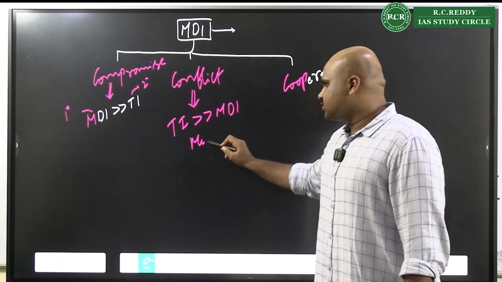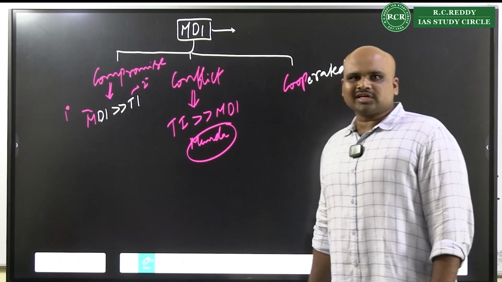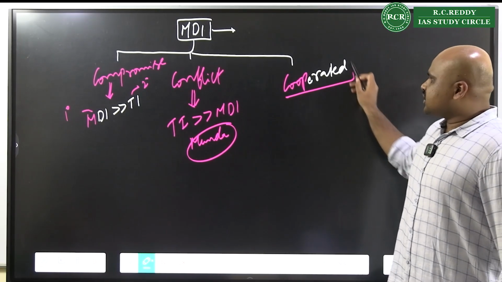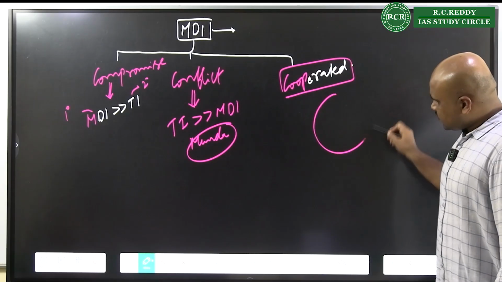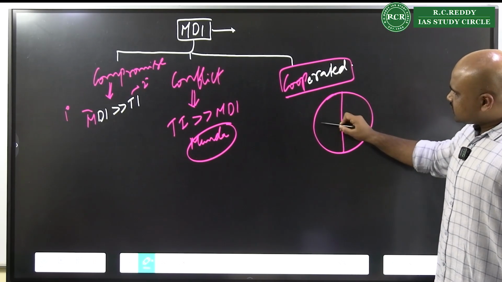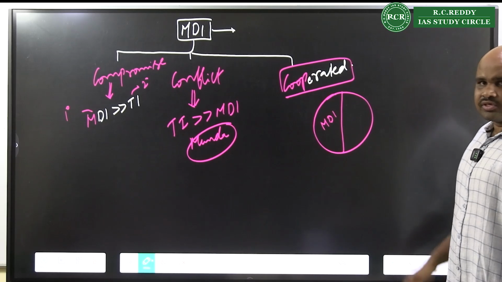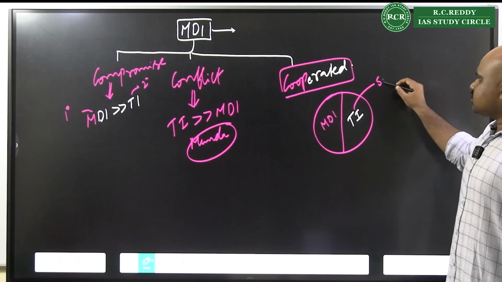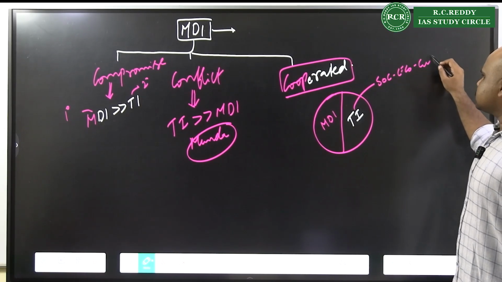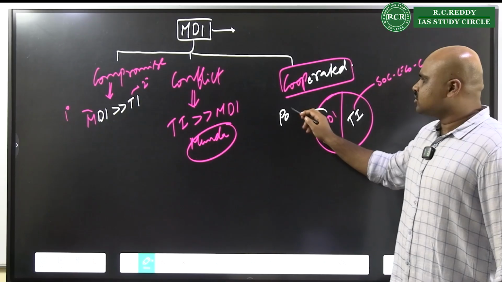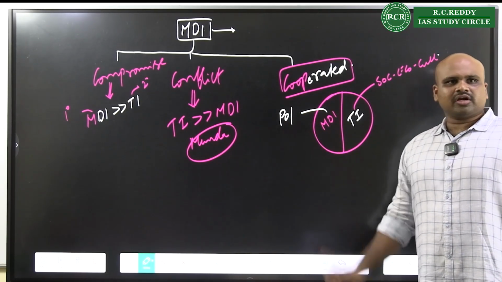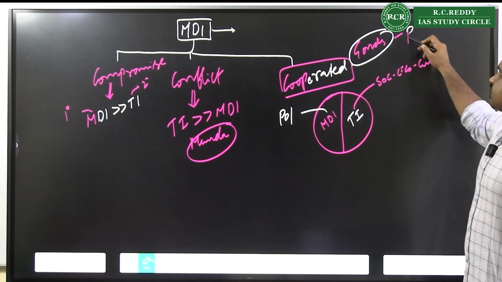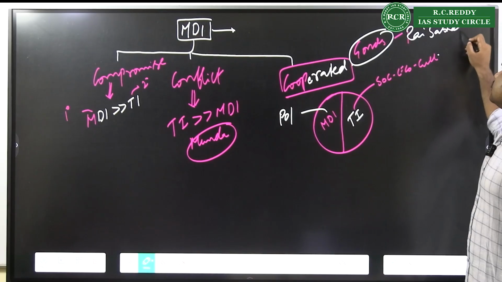For example, Munda society. Mundas have rejected the funds of the local governments. That is there. Right? Now when you look at cooperation, that means what? Some of the administration is done by modern democratic institutions, some of the administration is done by traditional institutions. Something which is related to social and economic and cultural is done by traditional, and something which is related to the political aspect is done by modern democratic institution. For example, Gonds. Gonds have something called Rai Sabhas. Combination.